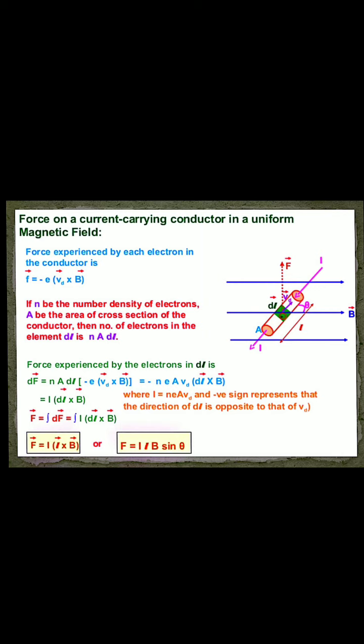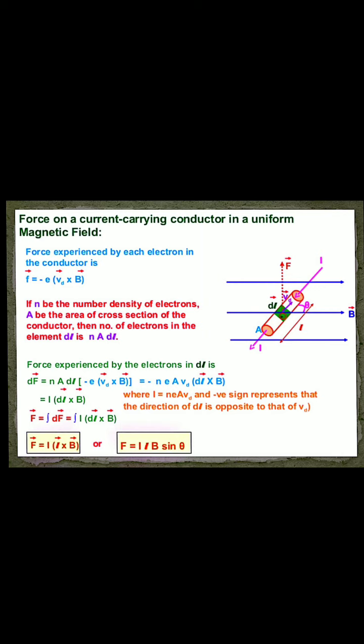To demonstrate this force, suppose we consider an aluminium rod, suspended horizontally from a stand, and we place a strong magnet very near to that conductor with its two poles.